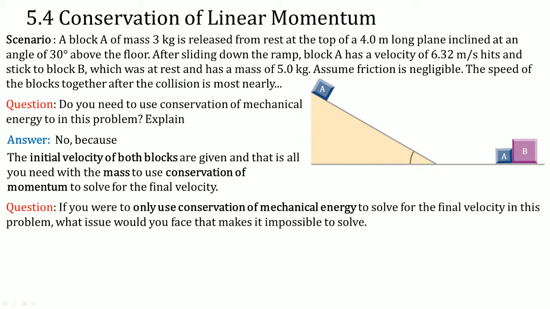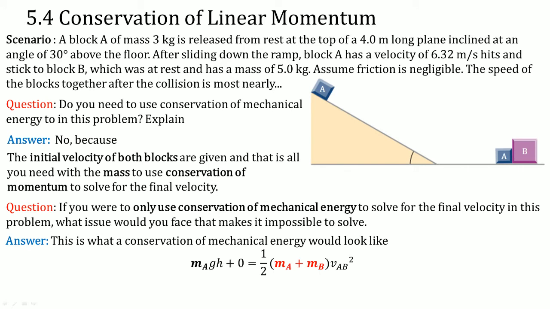Next question. If you were only to use conservation of mechanical energy to solve for the final velocity in this problem, what issue would you face that makes it impossible to solve? Well, this is what the conservation of energy would look like. The mgh, which is the gravitational potential of A, is equal to 1/2 the mass together times its velocity squared. That's how it would look.